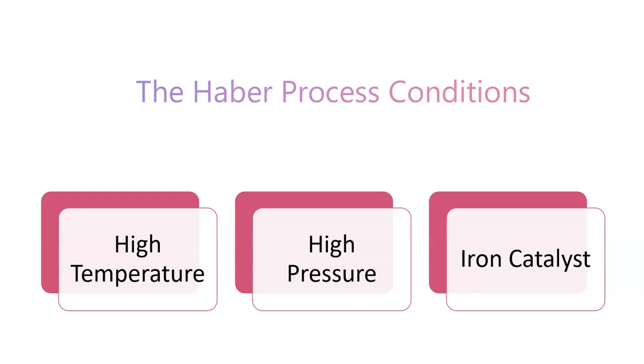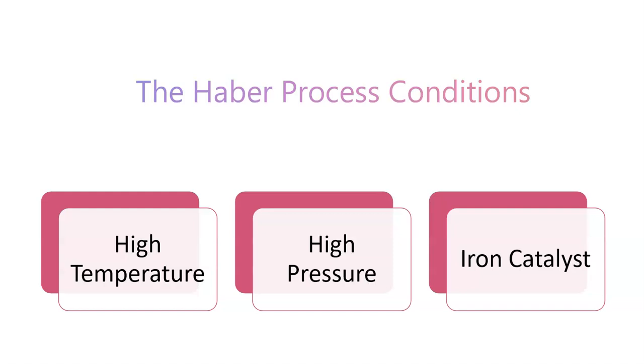The reaction occurs under high pressure, usually between 150 to 200 atmospheres. High pressure favors the forward reaction, which produces ammonia, because it shifts the equilibrium toward the side of the fewer gas molecules. According to the ideal gas law, reducing the volume or increasing pressure will shift the balance toward fewer moles of gas, in this case favoring the formation of ammonia, which has a smaller volume compared to the sum of the reactant gases. An iron catalyst is used to lower the activation energy of the reaction, making it easier for the nitrogen and hydrogen molecules to react and form ammonia.